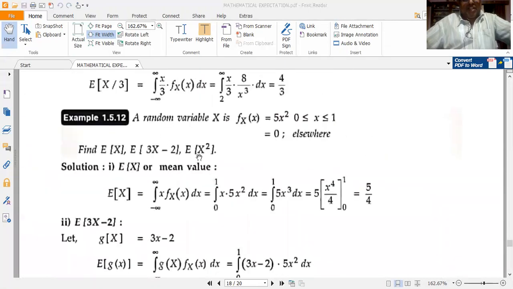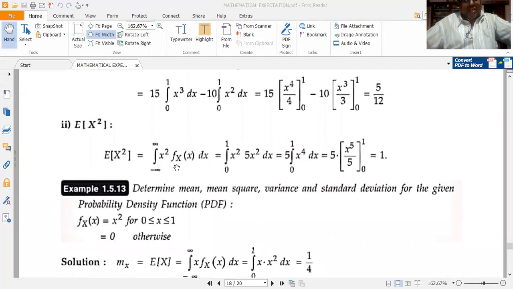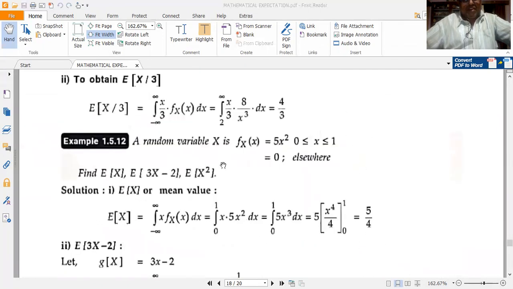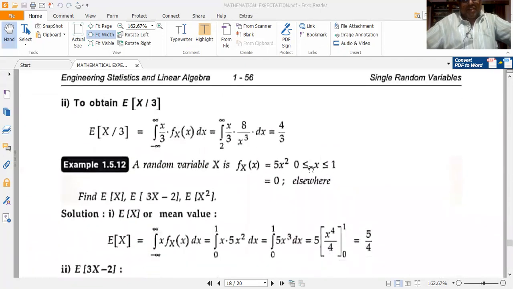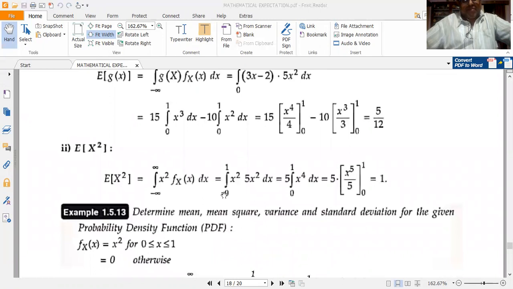Then finding the mean squared value, or E of x squared, the second order moment. So E of x squared is simply given by the integral from minus infinity to plus infinity of x squared fX(x) dx. Again, fX(x) is having a non-zero value only for x ranging from 0 to 1, so the integral limit reduces to 0 to 1 of x squared into 5x squared dx.